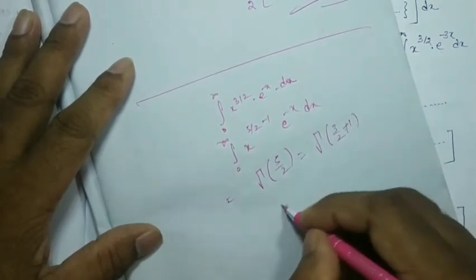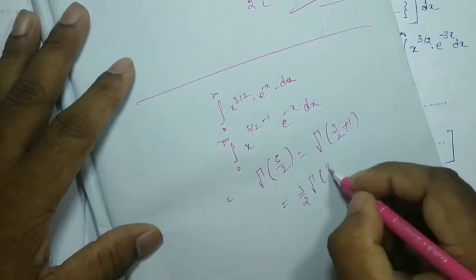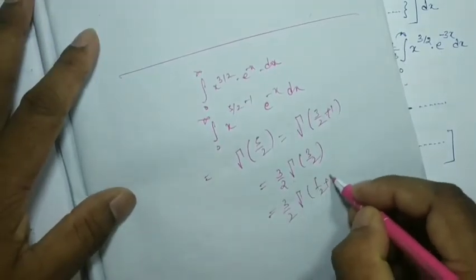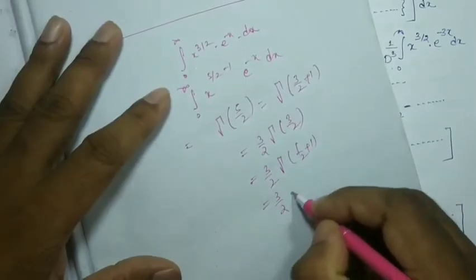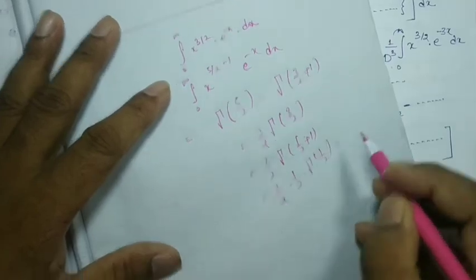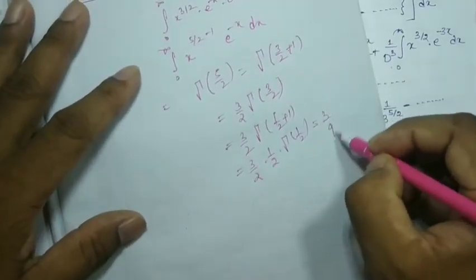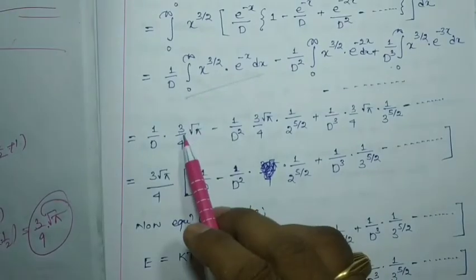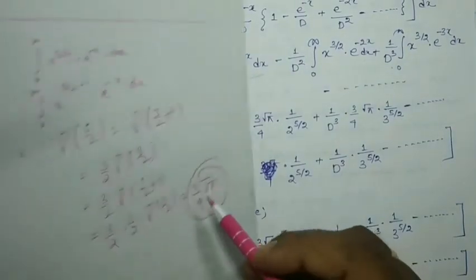So it is nothing but 3 by 2 into gamma 3 by 2. So 3 by 2 gamma 3 by 2 is nothing but 3 by 2 into 1 by 2 gamma 1 by 2, which is equal to 3 by 4 gamma half, and gamma half is root pi. So it is 3 by 4 root pi.